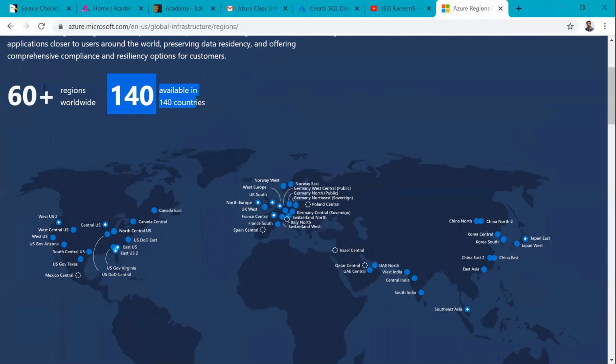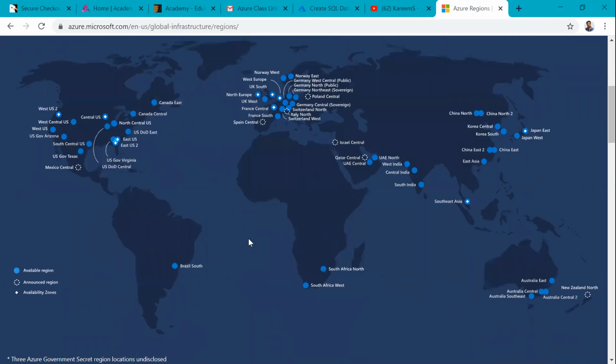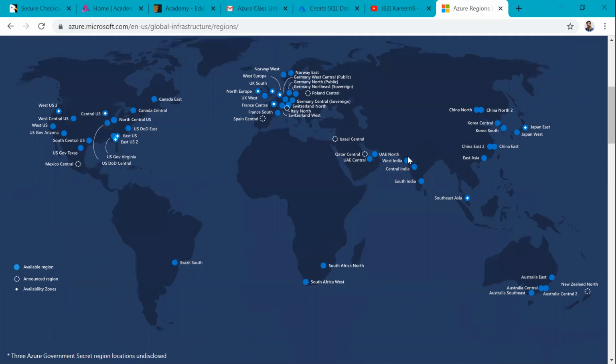Remember, every region has three data centers for redundancy and recovery purposes. In the case of India, we have three regions. Regions are different, data centers are different.